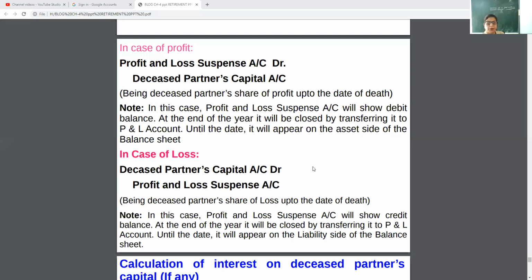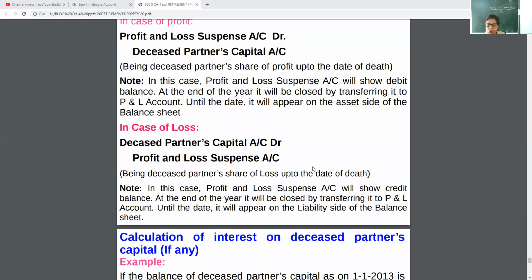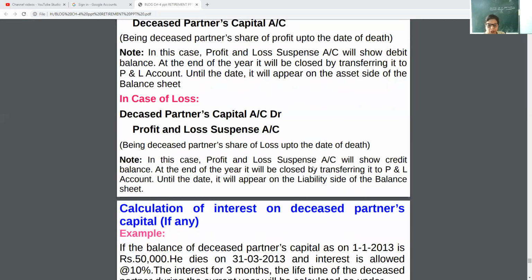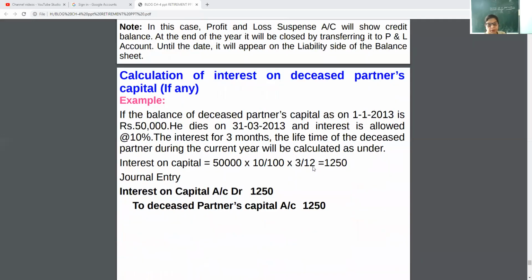I will explain numericals and how to calculate profit and loss suspense. Now see, this is also an important part: calculation of interest on deceased partner's capital. Yes, teacher, tell me how to calculate interest on deceased partner's capital. Simple.